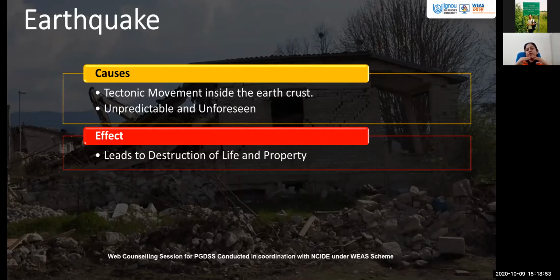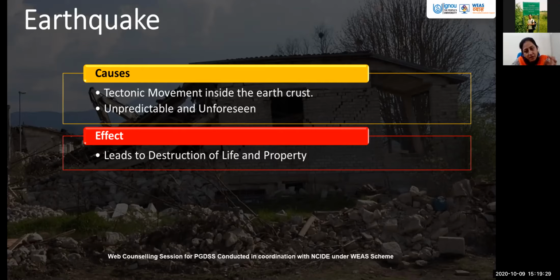and it leads to destruction of life and property because of the type of congested areas people are living in, because of the type of material we are using to construct our buildings, because of the urbanization that we are seeing. There are huge chances that we are sitting on the bed of an earthquake. There is a great vulnerability of earthquakes taking place in any area, and if the buildings are not constructed accordingly, and if there is a lot of habitation in those congested areas, naturally the destruction is more.